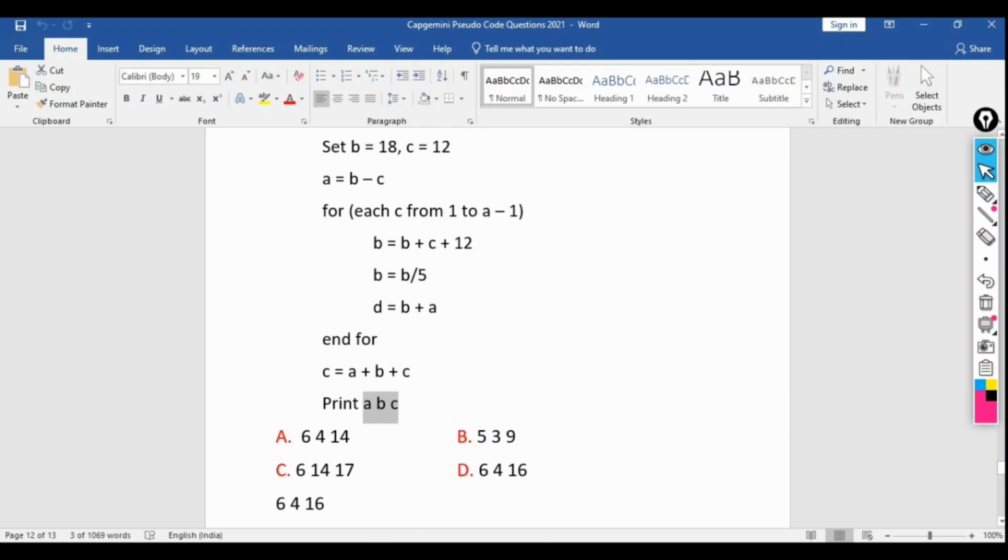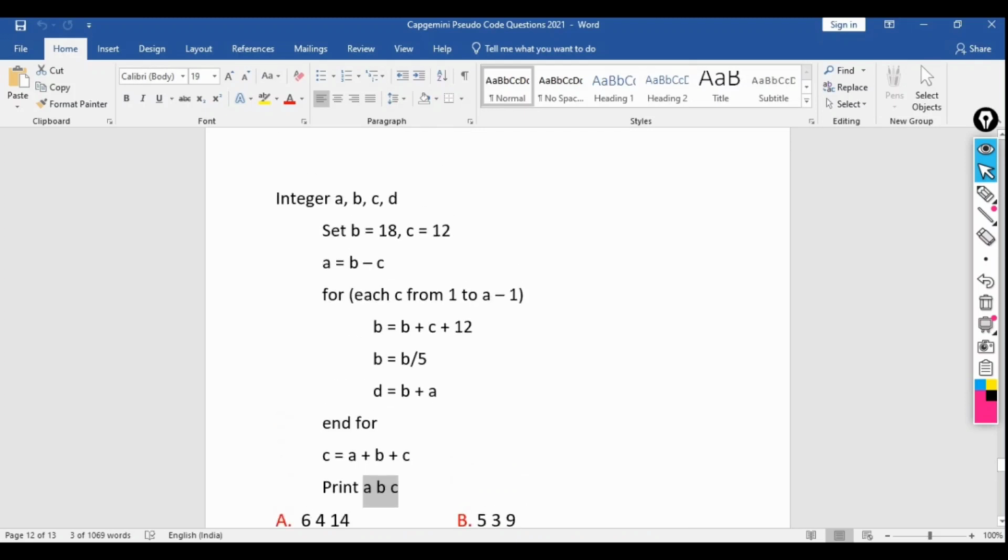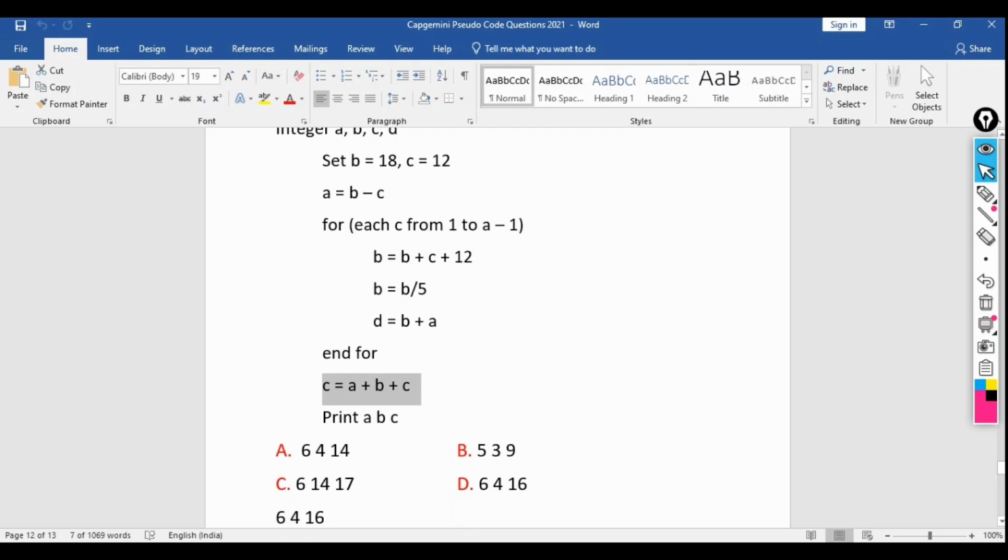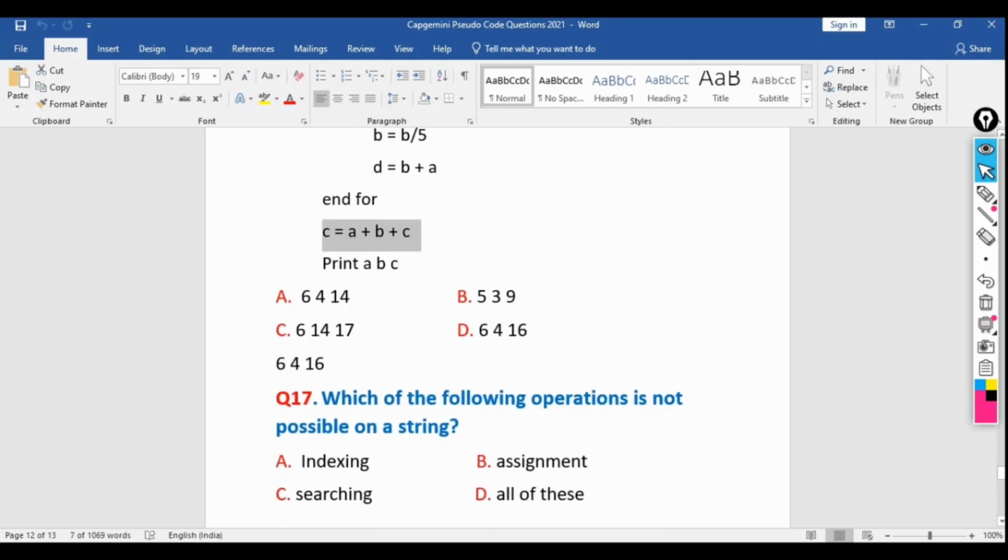If you are getting this kind of question, try to keep it at the end, because it is a time taking one. 5 times you need to iterate, and every time there are 3 different things you need to do, and then again we need to calculate these things, the summation you need to find. So it's a time taking one, minimum of 2.5 minutes you need to spend in order to solve this question. If you have time, then solve this one, otherwise you can keep this at the end.